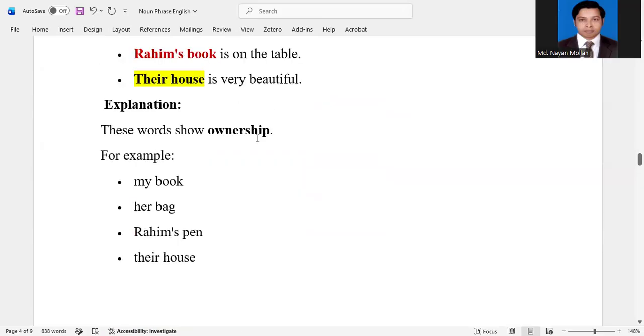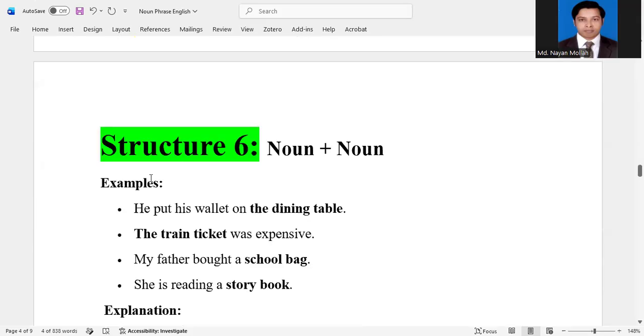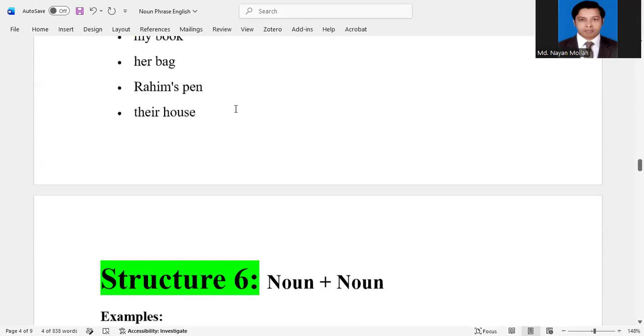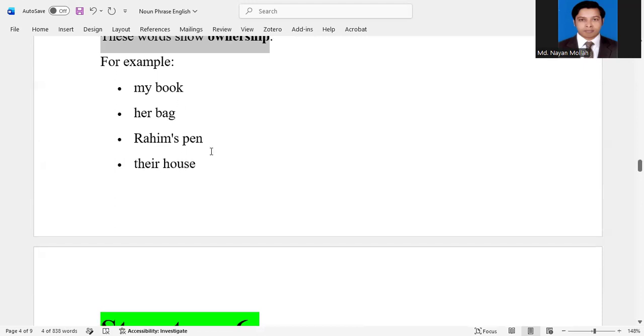These words show ownership. That means these possessives show ownership. For example: my book, her bag, Rohim's pens, their house. These all express the ownership of things like book, bag, pen.